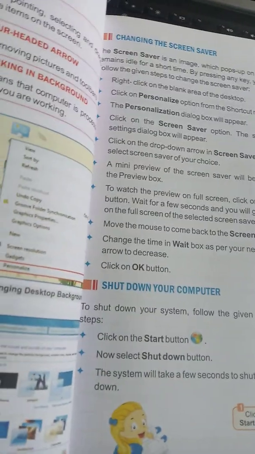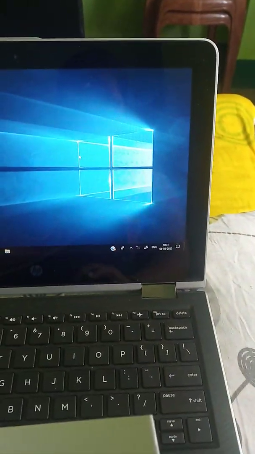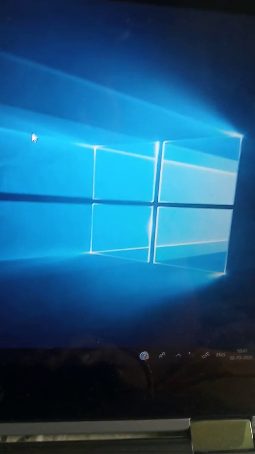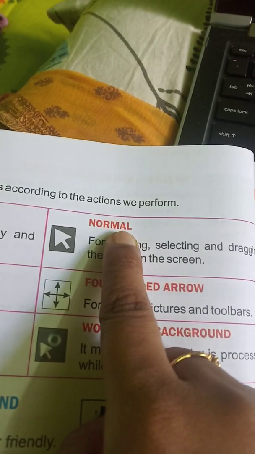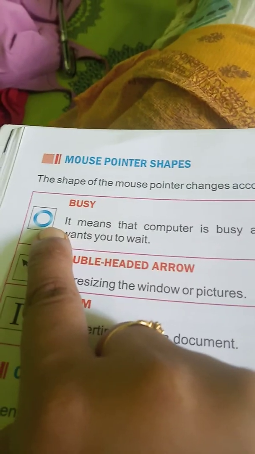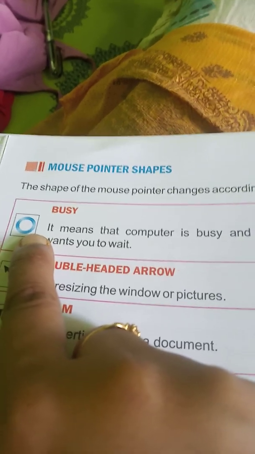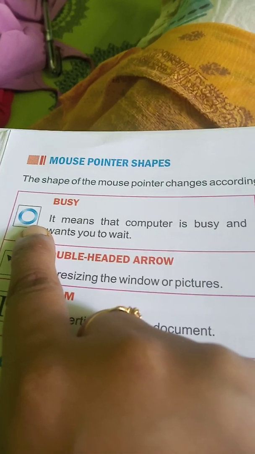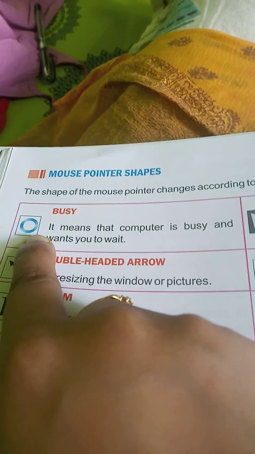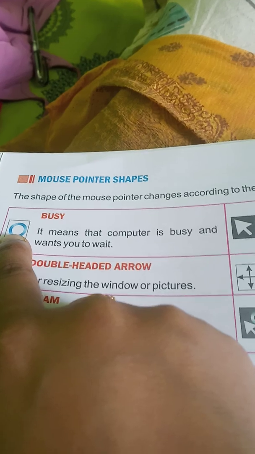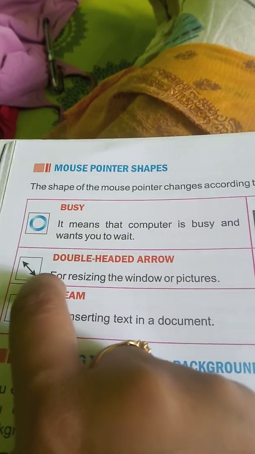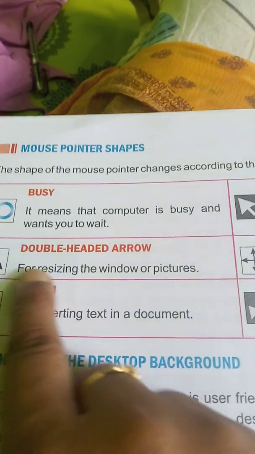Now I will make you understand mouse pointer shapes. Children, right now my mouse pointer looks like an arrow, no? We call that normal. When we refresh our computer, or whatever work we are doing is opening in our computer, the mouse pointer becomes like this. Understand? This is called busy.